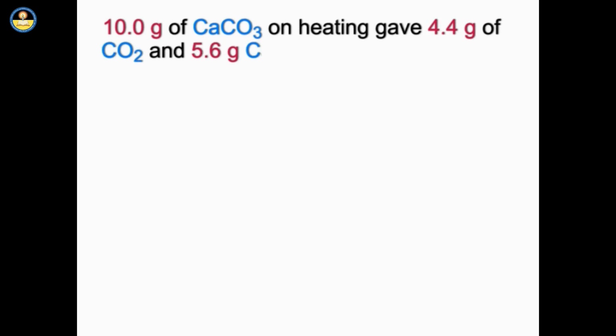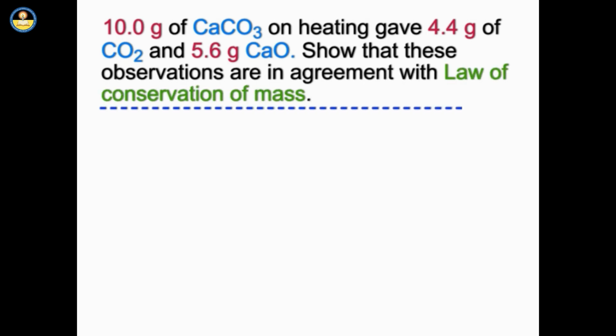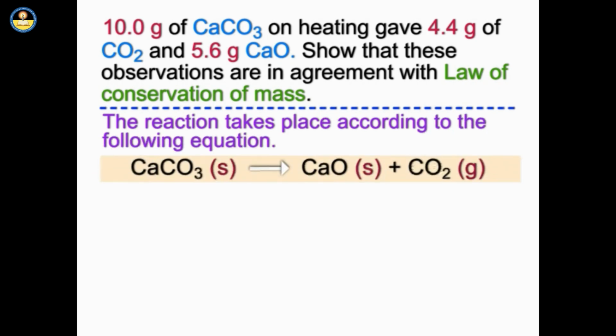10 grams of CaCO3 on heating gave 4.4 grams of CO2 and 5.6 grams of CaO. Show that these observations are in agreement with law of conservation of mass. Answer is, the reaction takes place according to the following equation.